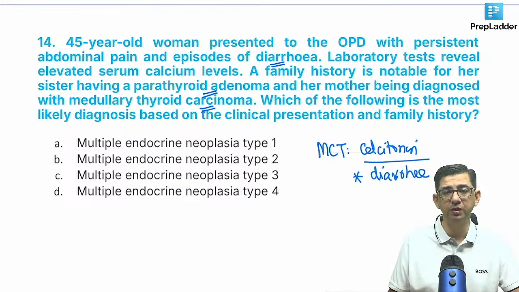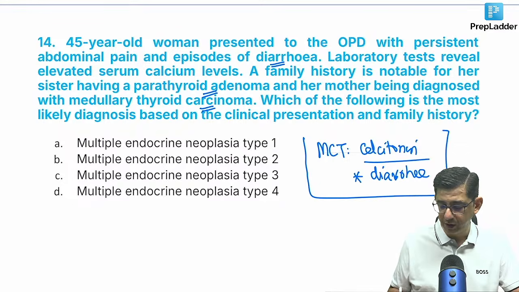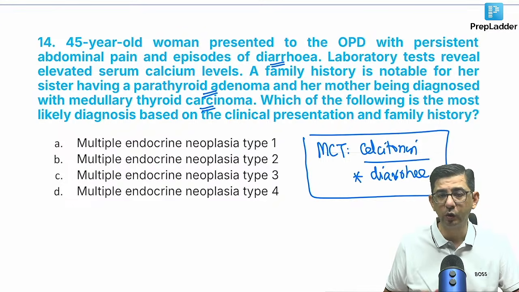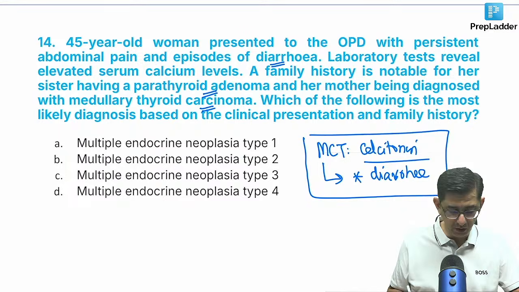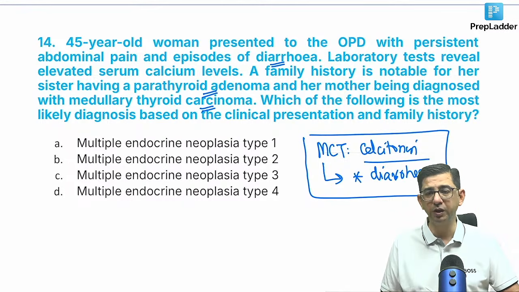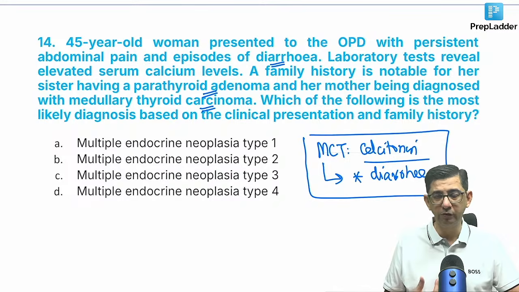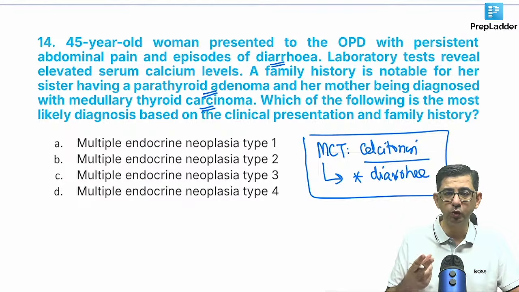So this patient is having diarrhea not because he's having some Zollinger-Ellison syndrome, which initially might make you think in terms of MEN1. It is because MCT is described in the question, and MCT can also contribute to diarrhea manifestations. Along with that, parathyroid adenoma is also given in the family history. His own serum calcium is elevated. For multiple endocrine neoplasia, we don't need all 3 tumors. If at least 2 out of 3 are present, like in this guy, 2 are present.